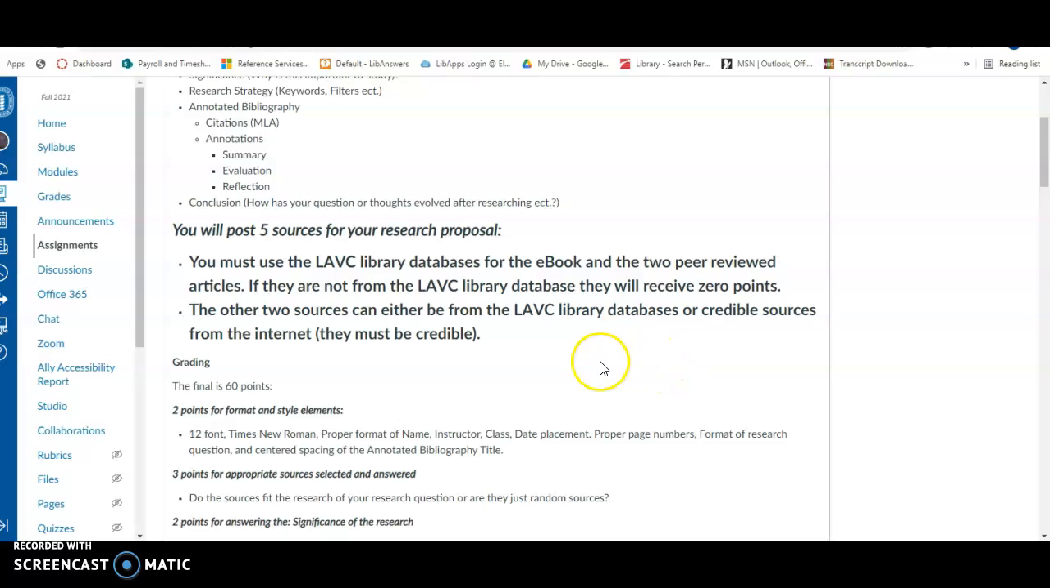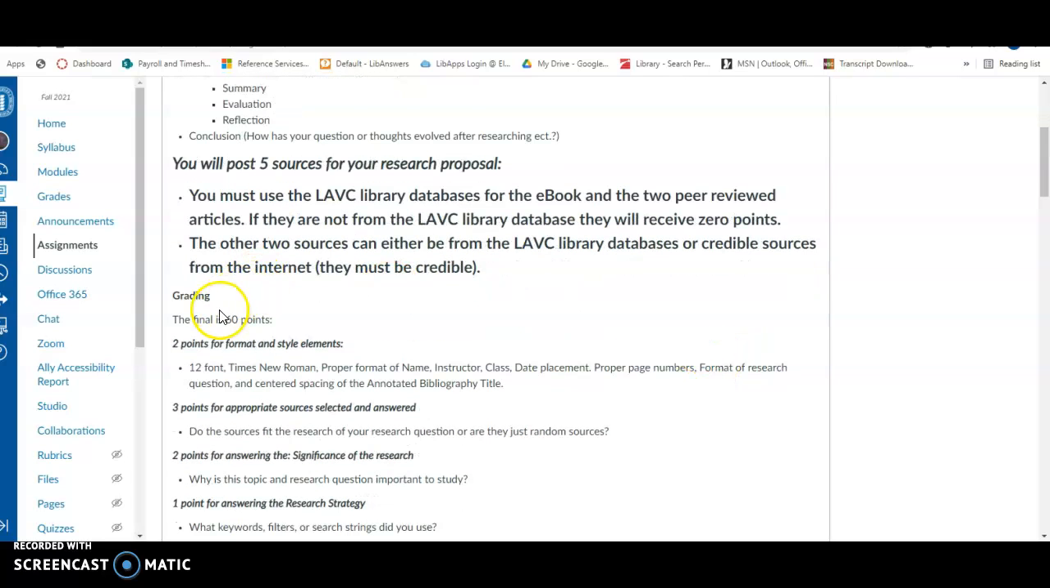You're going to post 5 resources, and you need to use the LAVC library databases for the ebook and the 2 peer-reviewed articles. If they are not from the LAVC library database, they will receive 0 points. The other 2 sources can either be from the LAVC library databases or credible sources from the internet, and those are the 2 choices that I'm letting you choose. But the 3, the ebook and the 2 peer-reviewed, have to come from the LAVC library databases, or they won't get any points.